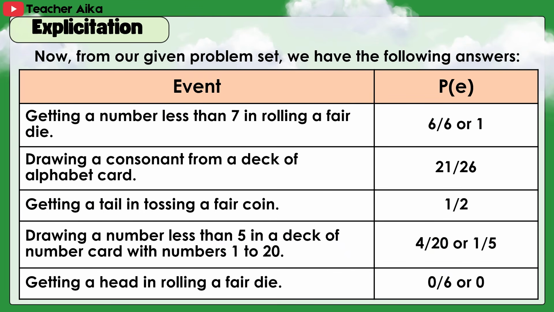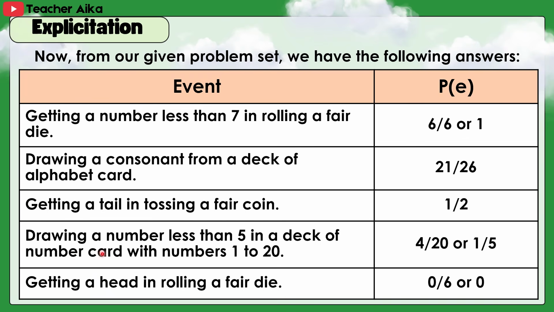Now, from our given problem set, we have the following answers. 1. Getting a number less than 7 in rolling a fair die. Answer, 6 over 6 or 1. 2. Drawing a consonant from a deck of alphabet cards. Answer, 21 over 26. 3. Getting a tail in tossing a fair coin. Answer, 1/2.